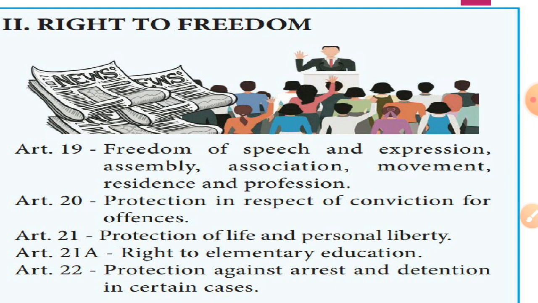Article 21A is right to elementary education. Article 22 is protection against arrest and detention in certain cases. So under this fundamental right, everyone has freedom of speech, expression, assembly, personal liberty, the right to elementary education, and protection against arrest or detention in certain cases.